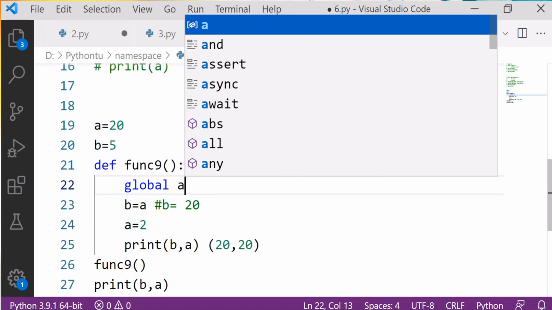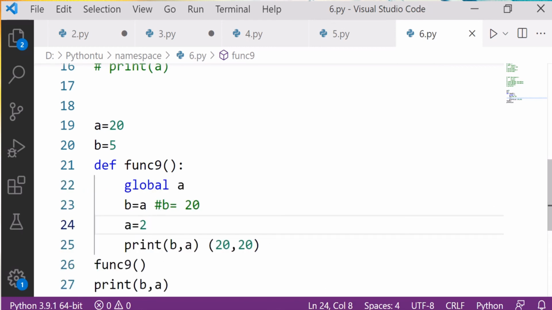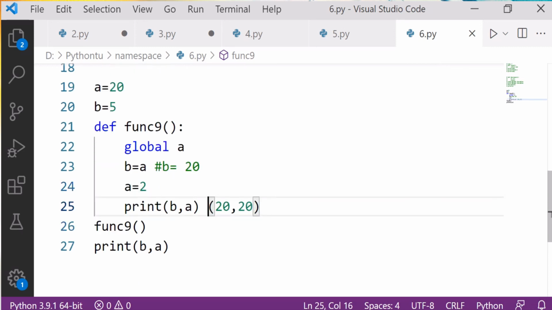If I simply write this, now Control S, and I run, still it is giving me an error. Why the error now? Global a, I say. Yes, the error will definitely come. Now run.